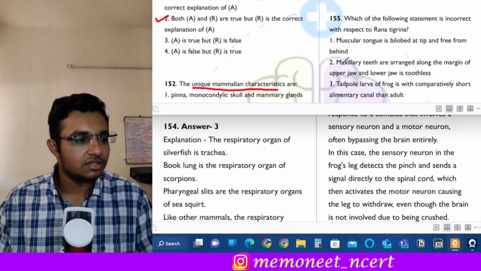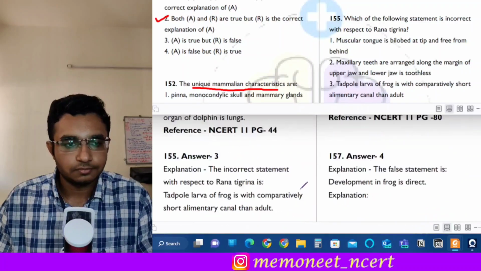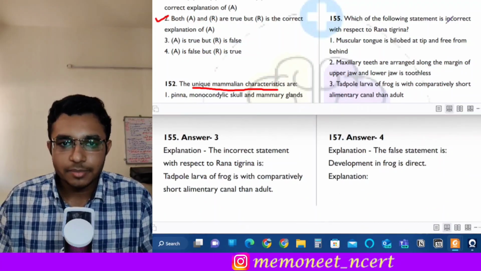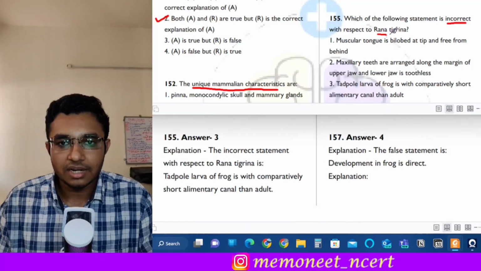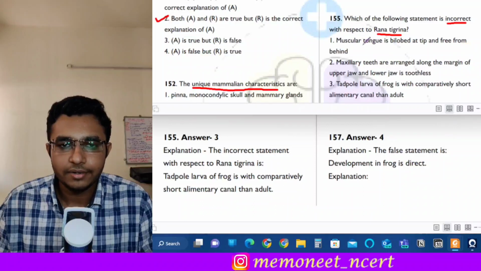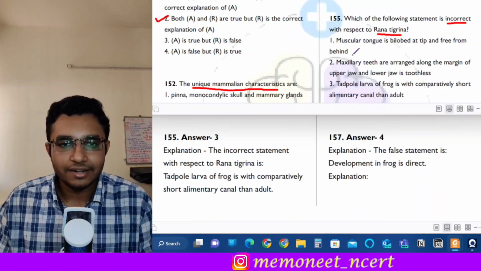The next question is question 155. It states: which of the following statements is incorrect with respect to Rana tigrina? So what is Rana tigrina? It is the bullfrog, right? So which of these is incorrect about the frog?